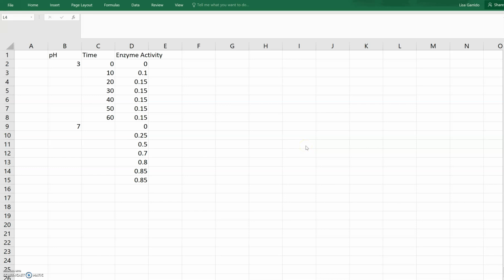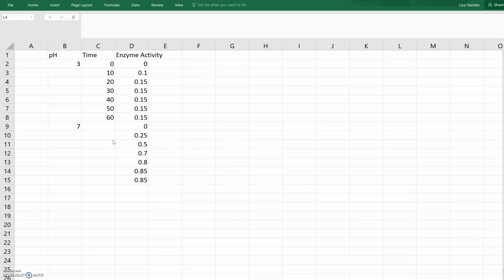Okay, so today we are going to learn how to graph when we have two independent variables. Normally the independent variable, the thing changed by the scientist, goes on the x-axis, and the dependent, the one that responds, would go on the y. But in this case, we actually have two independent variables. I have pH and I have time.